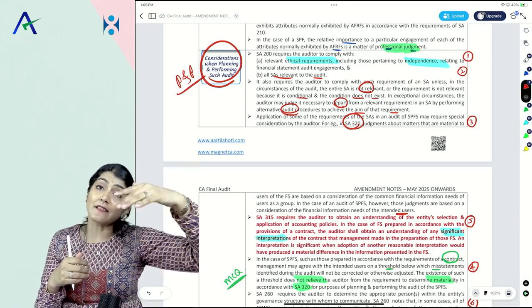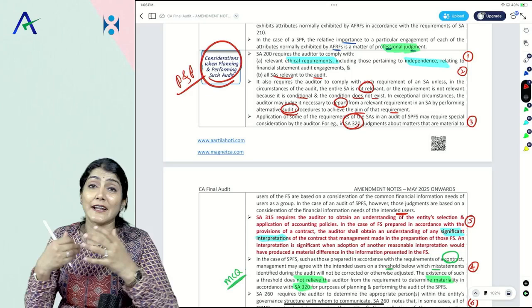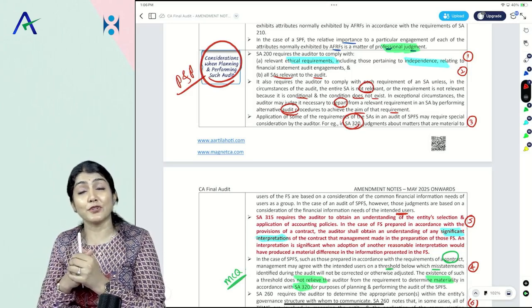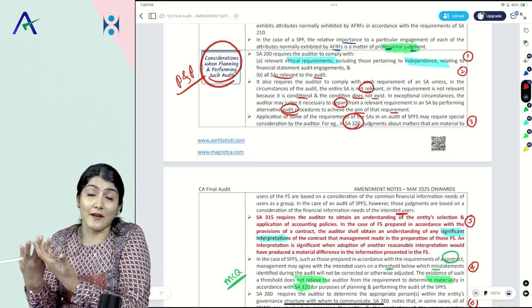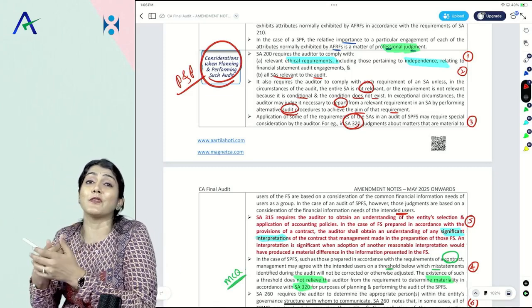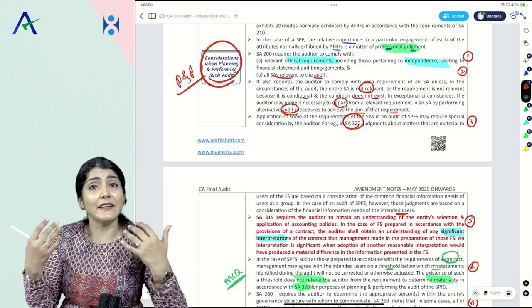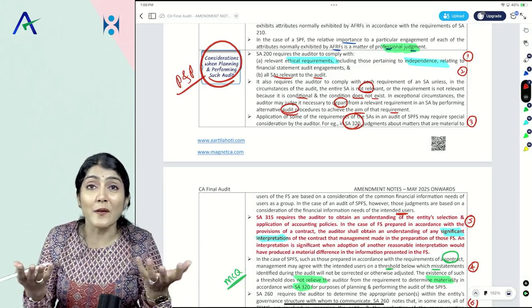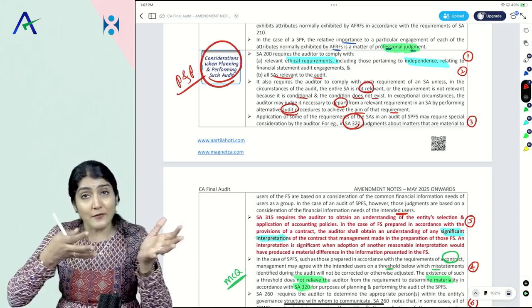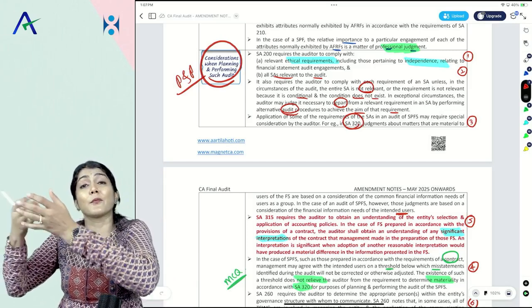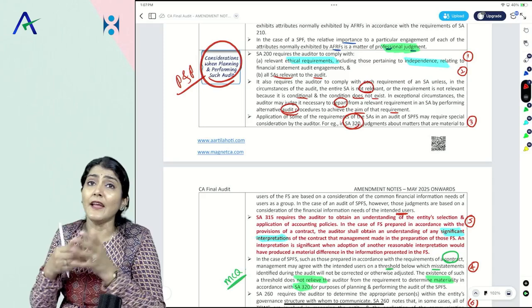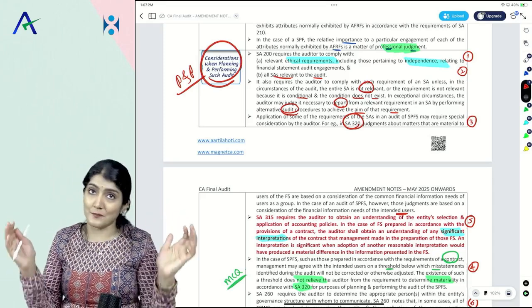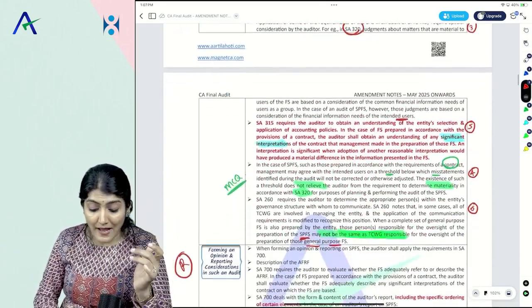Then, as per SA 315, when you do the understanding of the entity, selection and application of accounting policy, you'll have to understand the provisions of the contract and the significant interpretations of the provisions of the contract. And TCWG may not have oversight responsibility for the special purpose financial statements which they have in the case of the general purpose financial statements. Okay, right. So that is planning and performing.